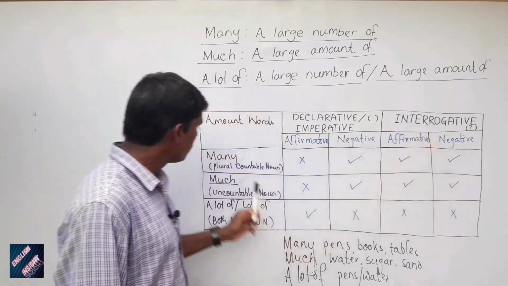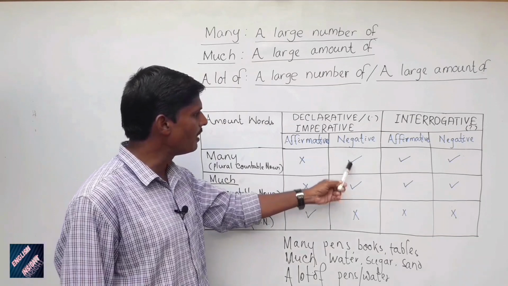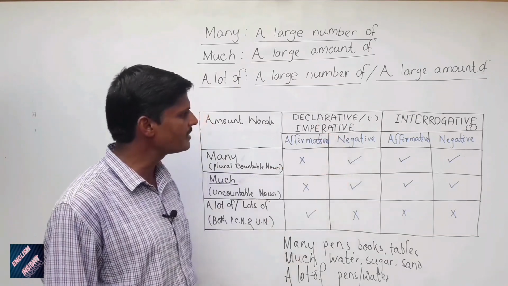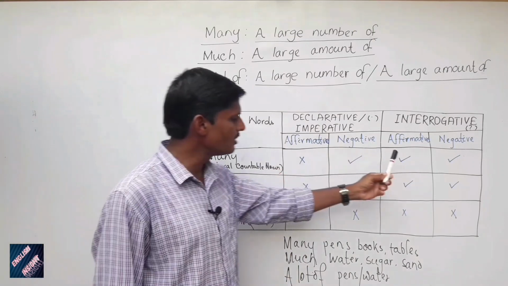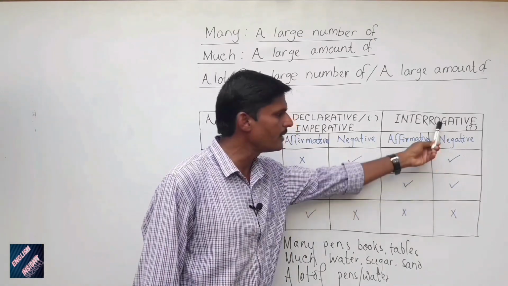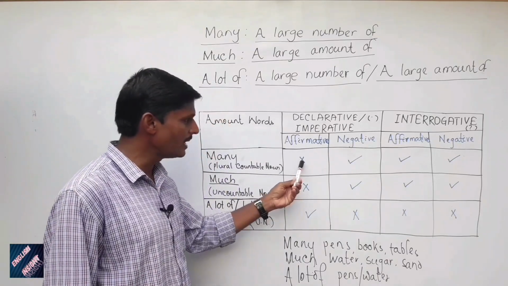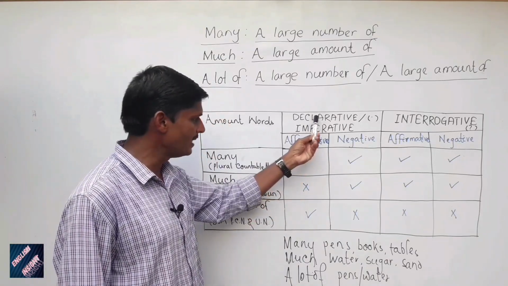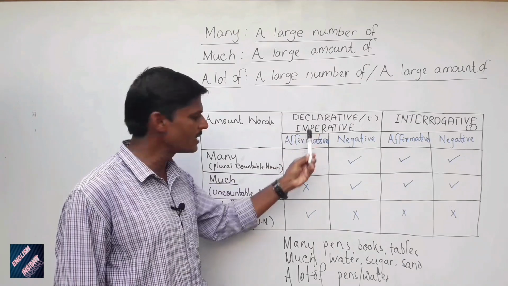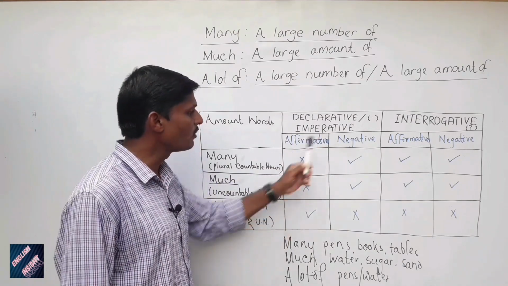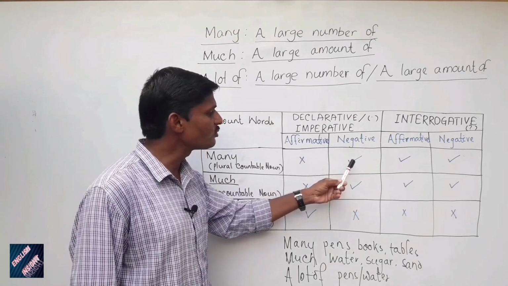Okay? Many is used in the negative form of declarative sentences and in the negative form of imperative sentences. Many is also used in the affirmative form and negative form of interrogative sentences. Okay? But it cannot be used in the affirmative form of declarative sentences, or in the affirmative form of imperative sentences. So it's crossed. But where it can be used, it is ticked here.